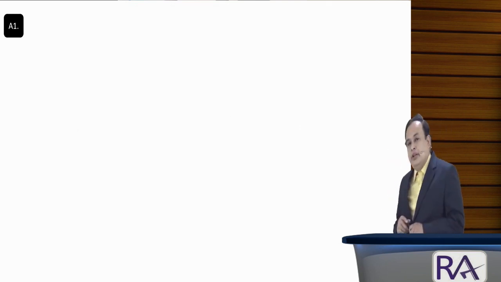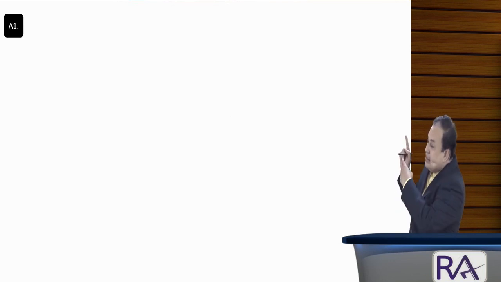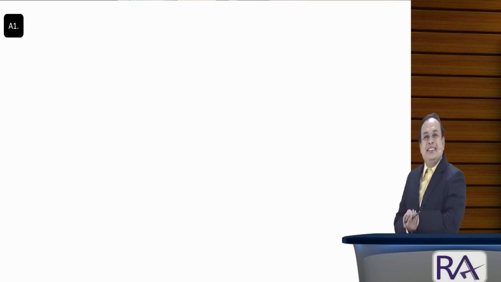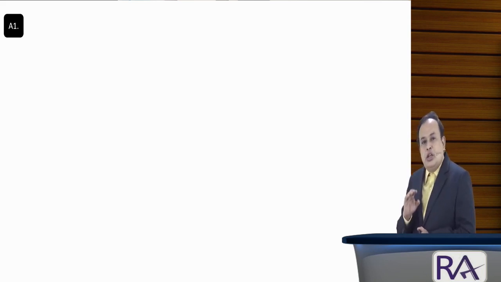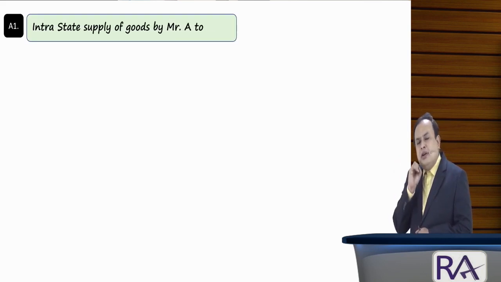Answer to question number 1. In our course material, Q1, question 1. On the screen, A1, answer 1. Is it clear? Solution. First step, A sold to B. Intrastate supply within the state of Karnataka.